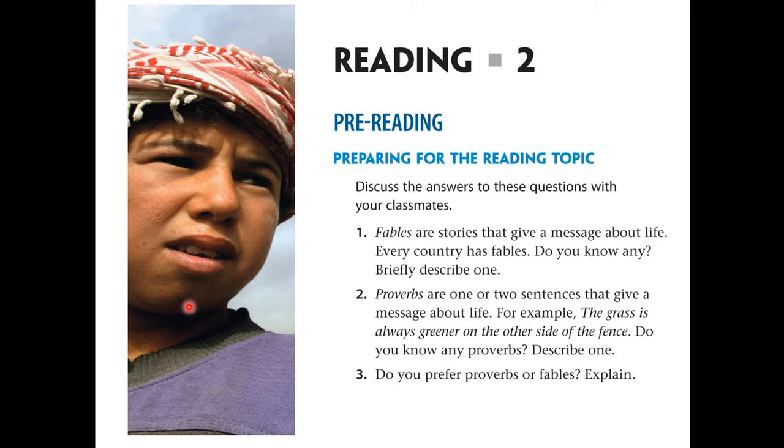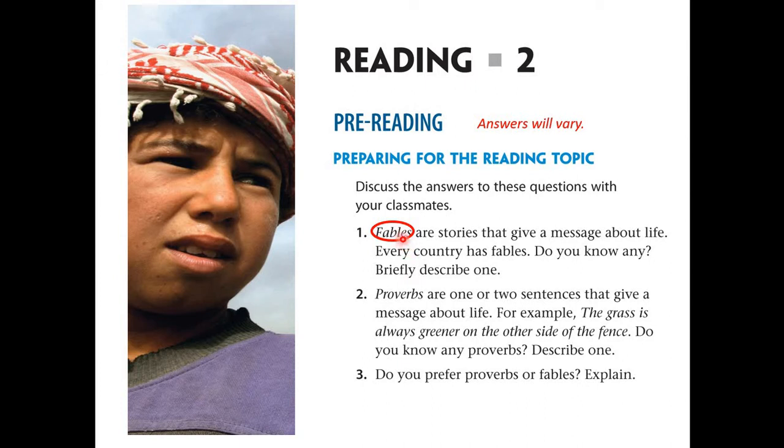Now, literature is anything written, not everything, okay? Anything written that has artistic value. Okay. So some examples of literature are what we call fables and proverbs. Now fables, right? So I think I already told you what fables are last time.